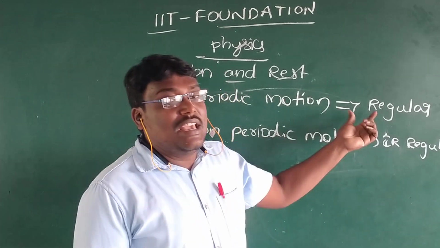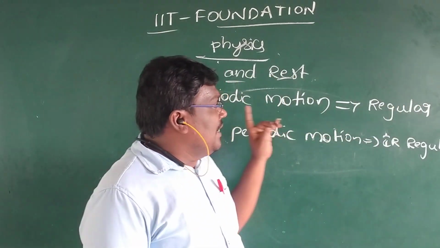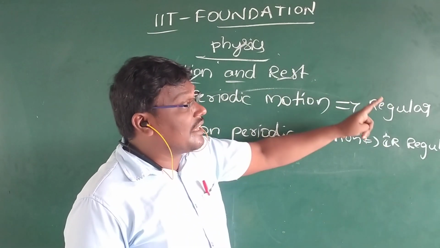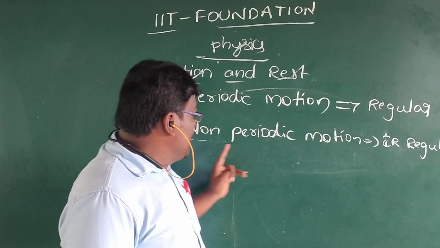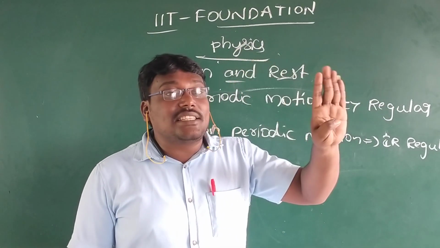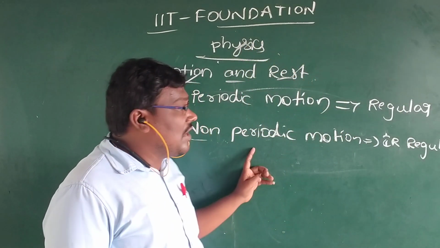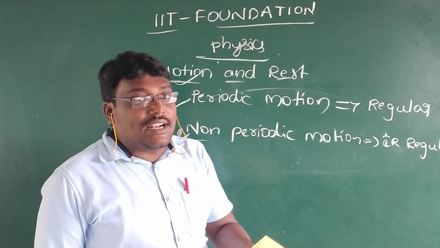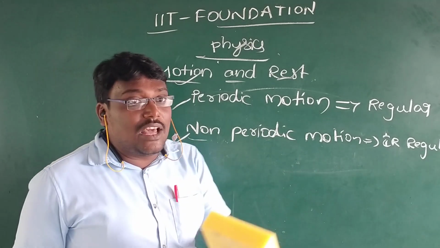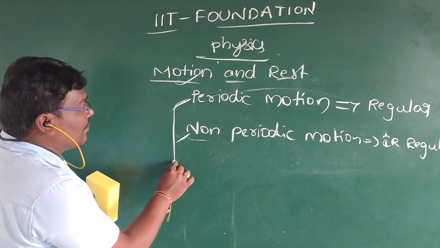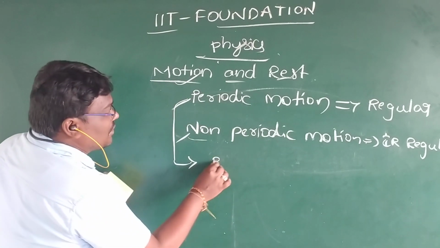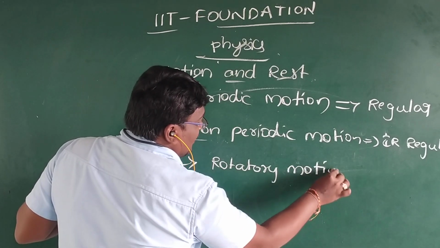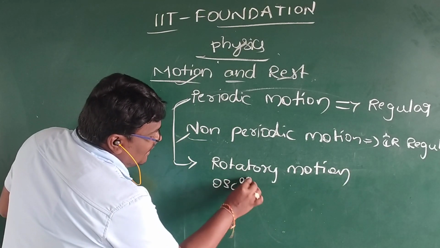These are the examples of periodic and non-periodic motion. Just remember the clue words; that is enough. No need to study all the definitions. Periodic motion: a motion that occurs in a regular interval of time. Non-periodic motion: a motion that occurs in an irregular interval of time. Periodic motion and non-periodic motion each have types. Coming to periodic motion, the first type is rotatory motion and the second is oscillatory motion.